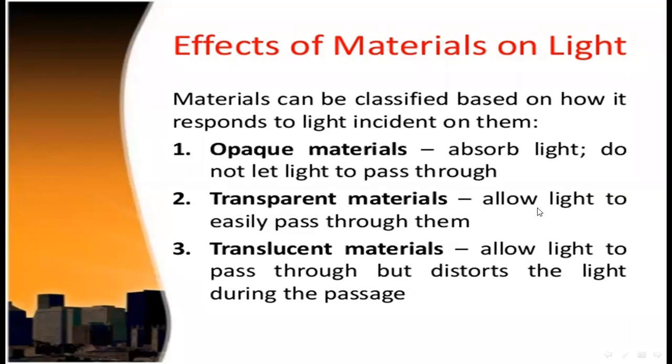Transparent materials allow light to easily pass through them. Translucent materials allow light to pass through but distort the light during the passage. So these are the effects of material on light.